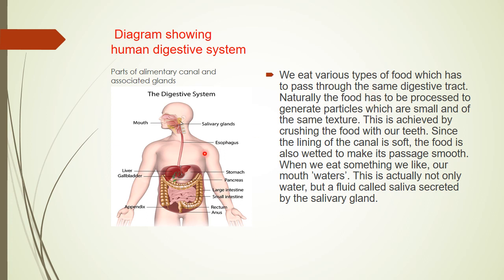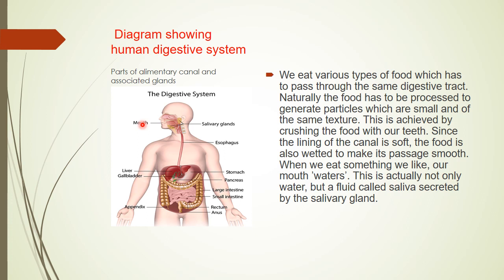Dear students, human beings are organisms whose mode of nutrition is holozoic. It means an organism can feed on solid food. It can be a part of a plant or animal, or a whole plant or animal. So this solid food is in a complex form which needs to be converted into the simplest form.